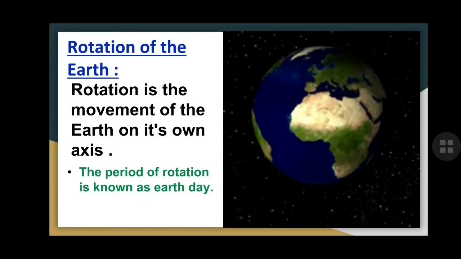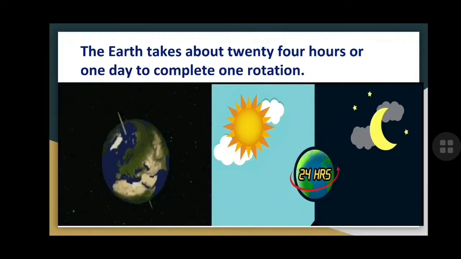So what is rotation of the earth? Rotation is the movement of the earth on its own axis, and the period of rotation is known as earth day. The earth takes about 24 hours or 1 day to complete one rotation. When you see the earth, you can see an imaginary line which is known as axis, and because of this movement of the earth we experience day and night. One complete rotation is completed within 24 hours or 1 day.